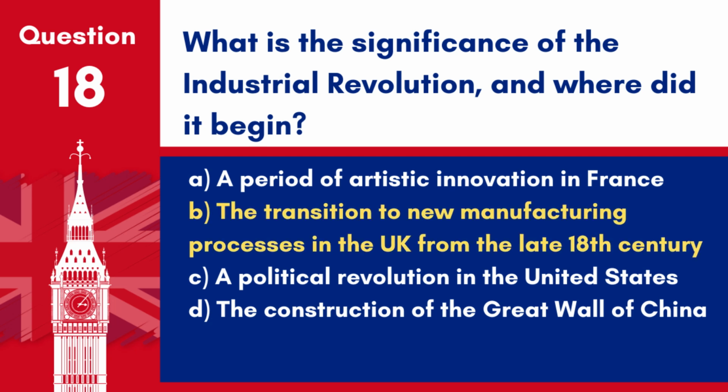Answer: B. The transition to new manufacturing processes in the UK from the late 18th century. The Industrial Revolution began in Britain and had a profound impact on society, the economy, and the environment.